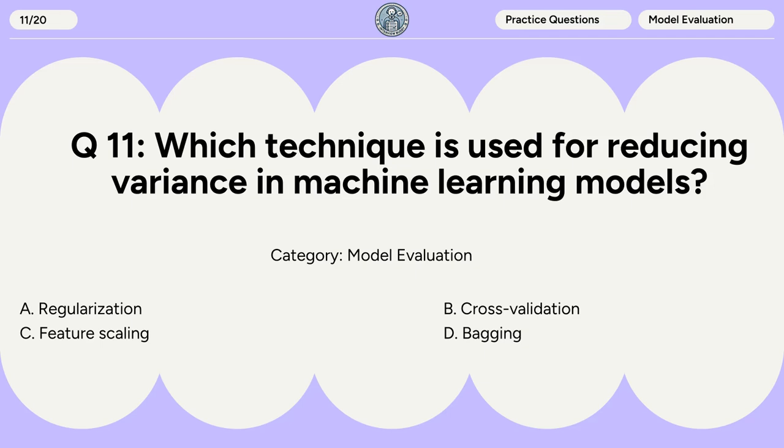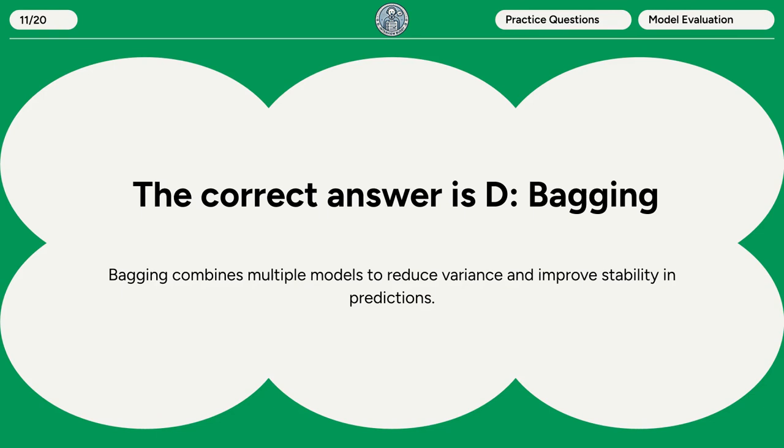Question 11. Which technique is used for reducing variance in machine learning models? A. Regularization. B. Cross-validation. C. Feature scaling. D. Bagging. The correct answer is D. Bagging. Bagging combines multiple models to reduce variance and improve stability in predictions.